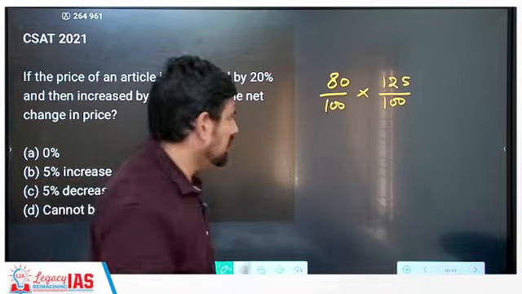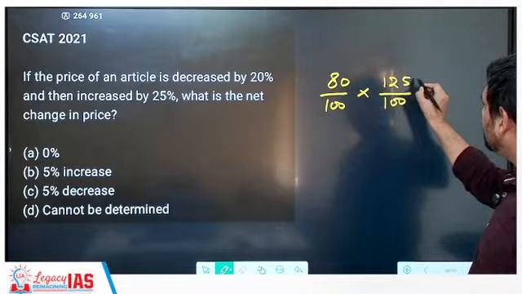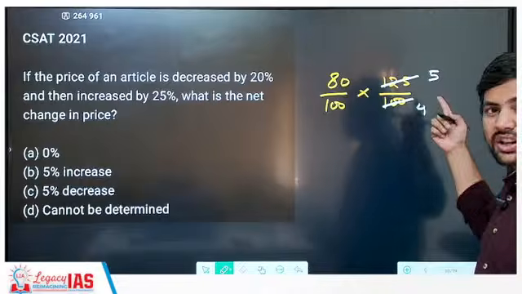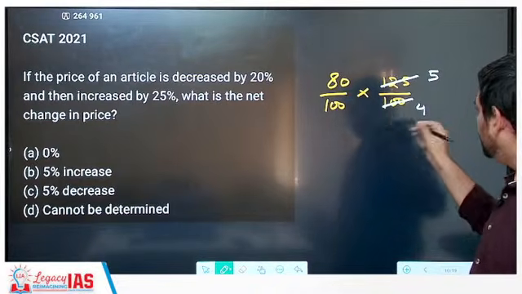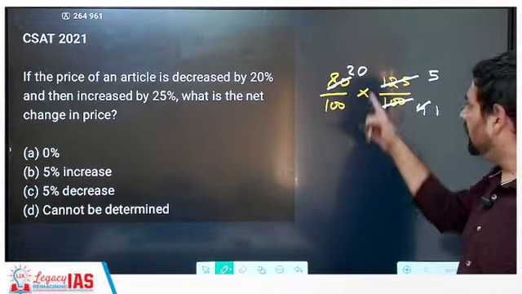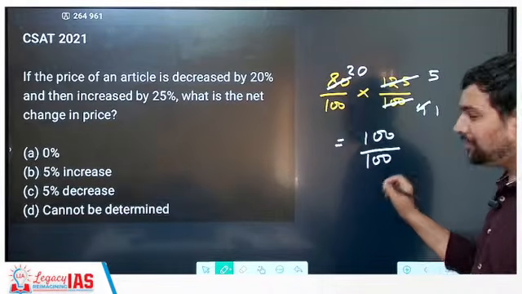Now let's start cancelling them out. So let's try to cancel this. How many times does this go? Again, this goes 5 times, and 4 times by 20, 25. Correct. Then 4 and 80, so one time this goes 20 times. Then 20 into 5 is 100. 100 by 100 will be what?